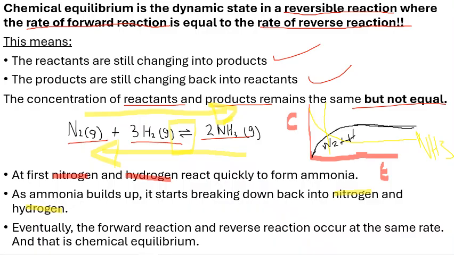After this line right here, you can see that this is a straight horizontal line. Okay, so now this is where we say our reaction has reached the chemical equilibrium, whereby the rate of the forward reaction is equal to the rate of the reverse reaction.